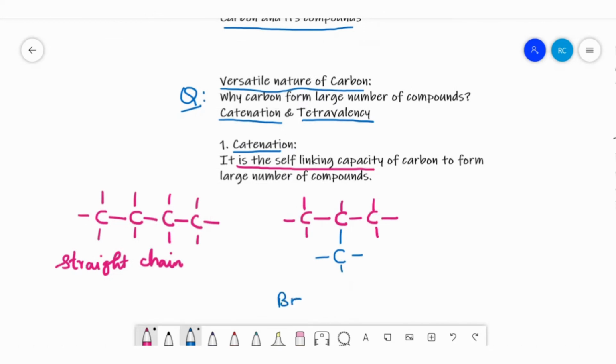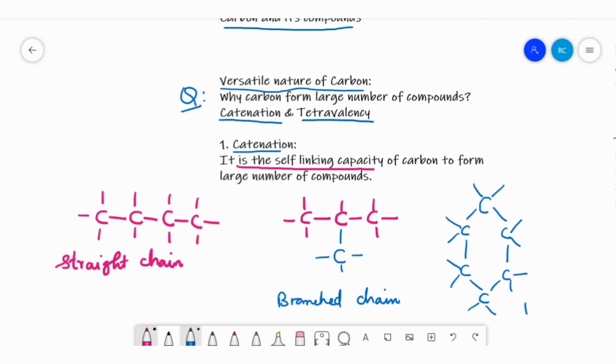So carbon can form straight chains, it can form branched chain compounds, and also carbon can form ring compounds, rings of all sizes. If I am trying to draw a hexagonal ring like this, there are two valencies I have drawn, and the remaining valencies you can draw in this way, as carbon has 4 valencies.